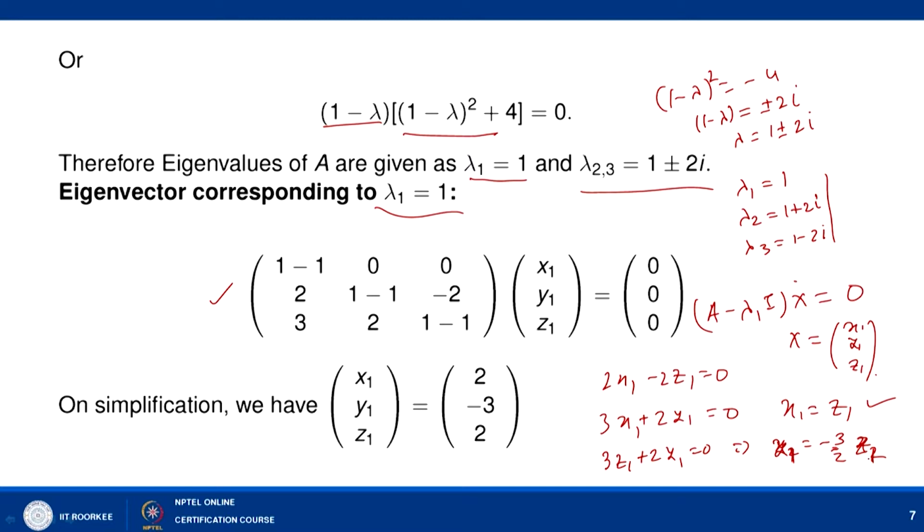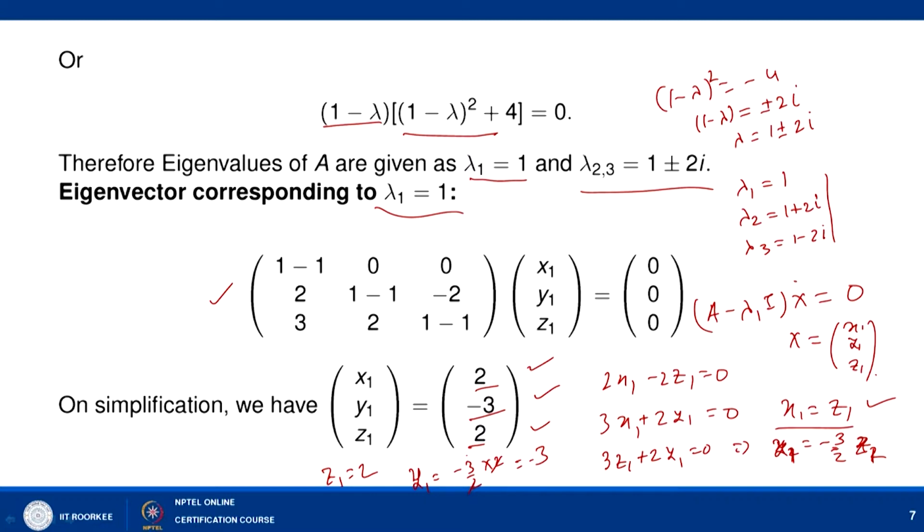So, we can take some suitable value for z1. Let us take z1 equal to 2, then I can write y1 as minus 3 by 2 into 2, that is minus 3, and your x1 is nothing but z1. So, the eigenvector is coming out to be x1 that is 2, y1 that is minus 3, and z1 that is 2.